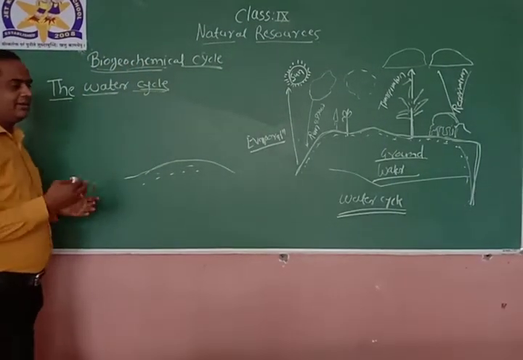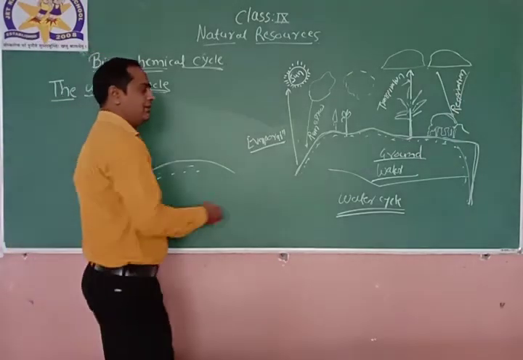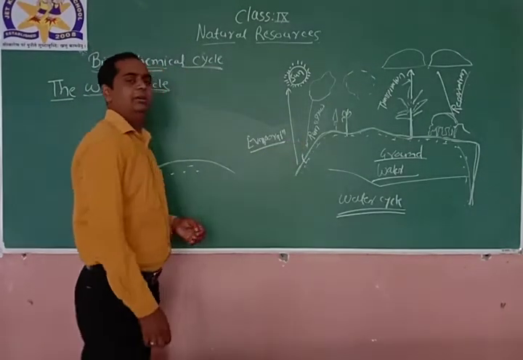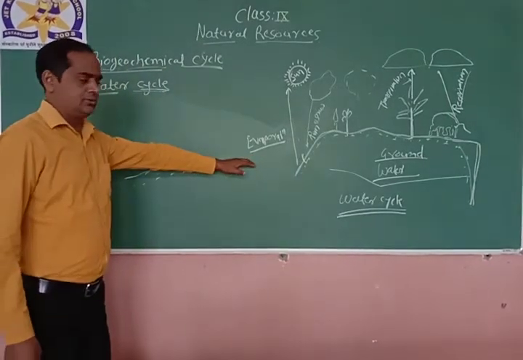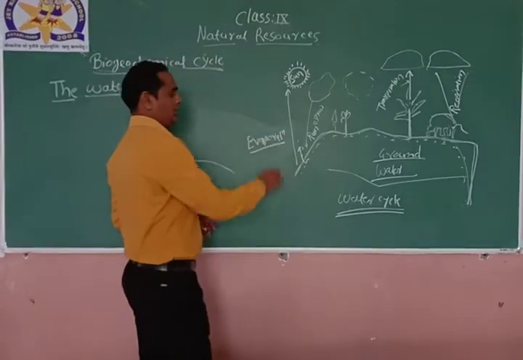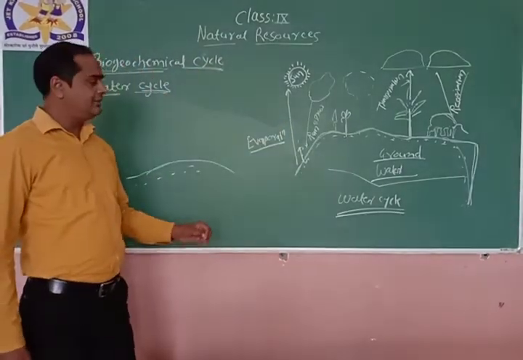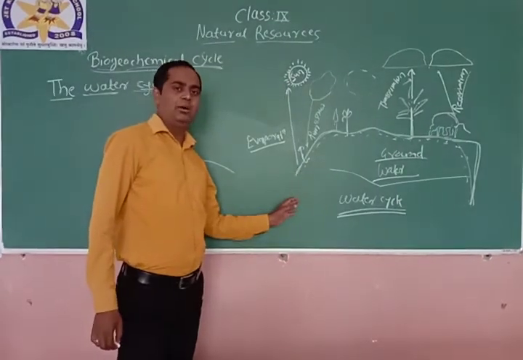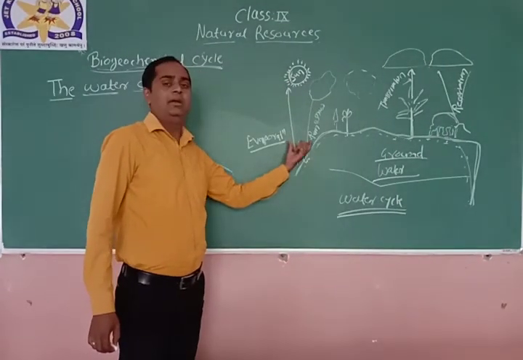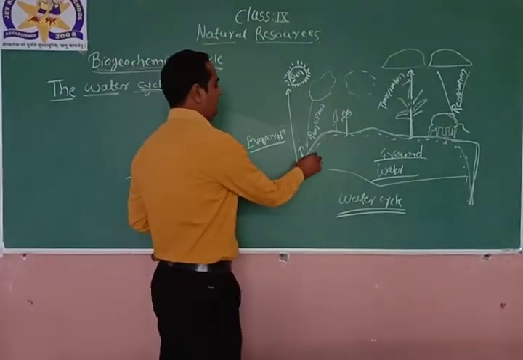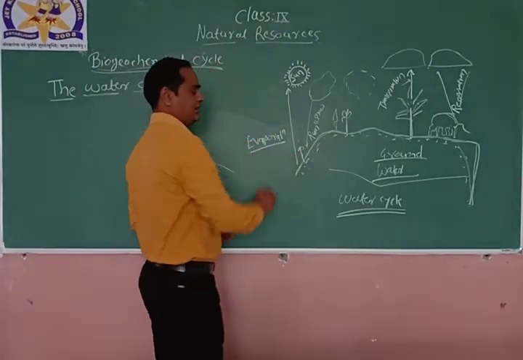So maybe at a certain level, this water body will come onto the surface of the ground, right? It will come onto the surface of the ground. So we say that there is a percolation from the ground. So this water will come up onto the ground, wherever it finds a place to come from underground to the surface, right?